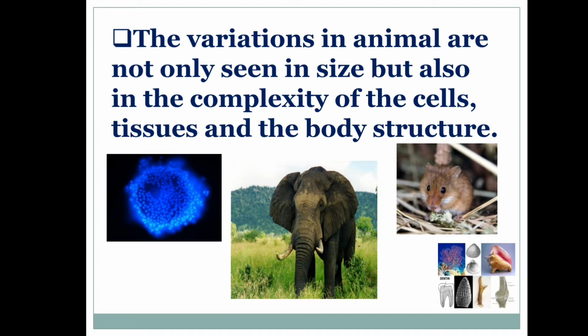Complexity is complication, difficulty. So it is difficult to differentiate them through the cells, tissues, and body structures. The animals are not only seen in size but also differentiated by the cells, tissues, and the body structure.